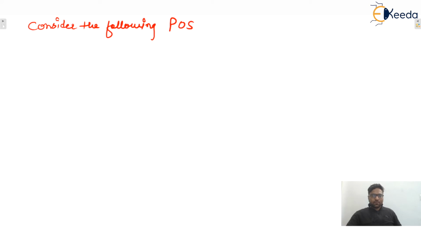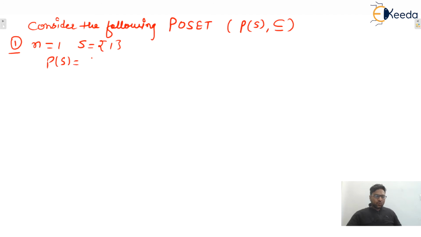Consider the following poset. What is the poset? Let's say power set of set S on subset operation. So let us consider n value equals to 1. That means set contains only one element. So power set will contain two elements, that is phi and 1. Power set is a set of all subsets.